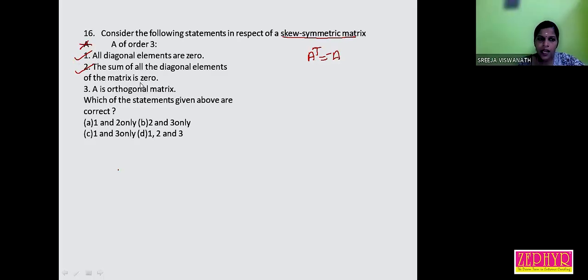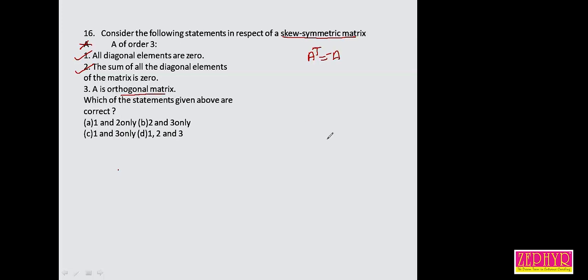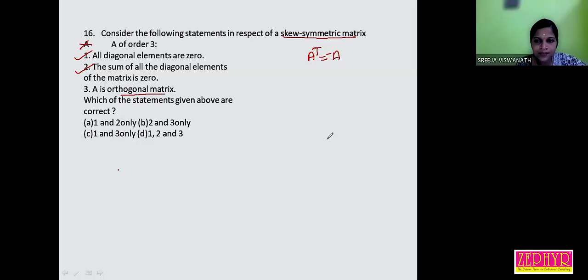Yeah. Now what about the third statement? First two statements, there is no doubt. And what about the third statement? A is an orthogonal matrix. What do you mean by orthogonal matrix?